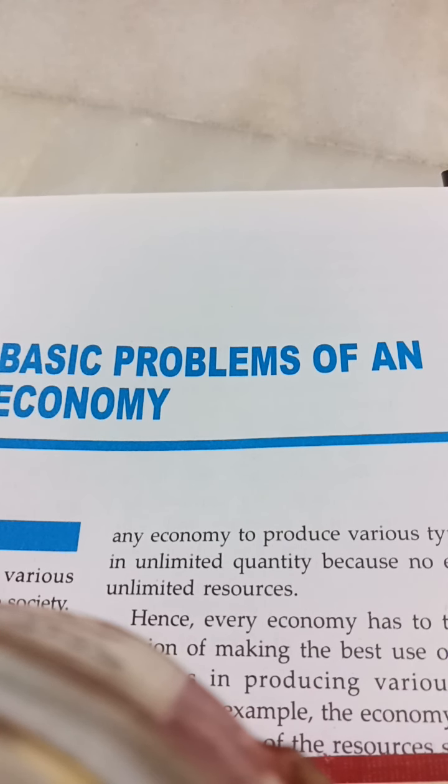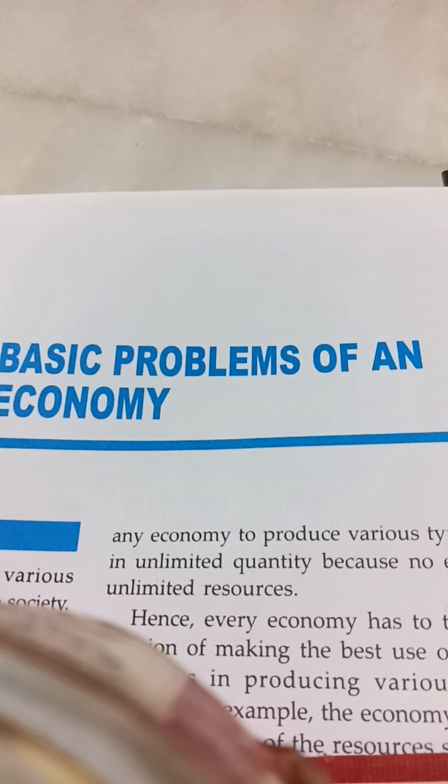Number 1, what to produce. This is number 1. Number 2, how to produce. Number 3, for whom to produce. Number 4, problem of fuller utilization of resources.